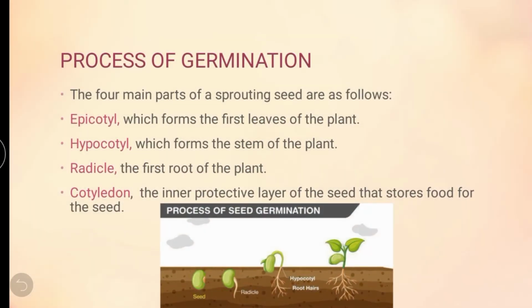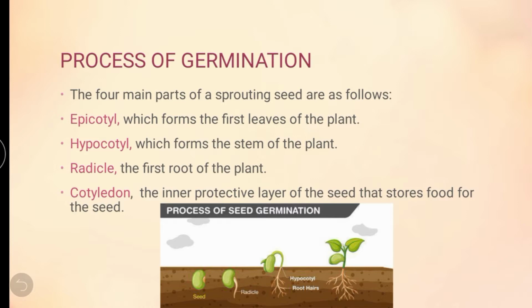Process of germination. Already we have learned how the dispersal of seeds happens, in what ways the seeds get dispersed. The next process is germination. What do you mean by germination?